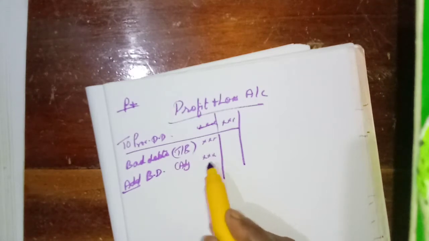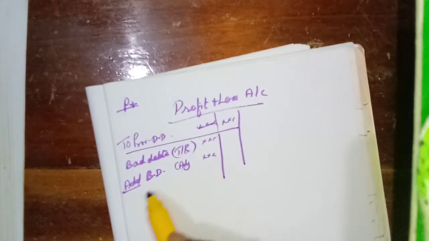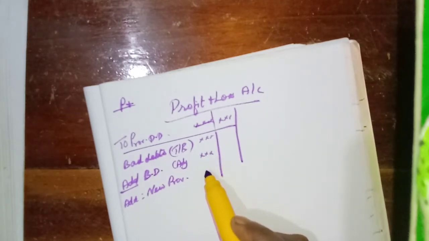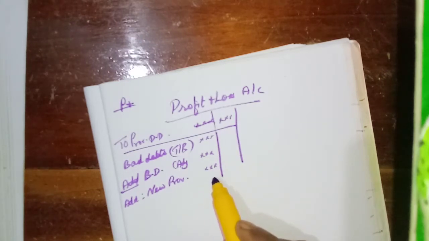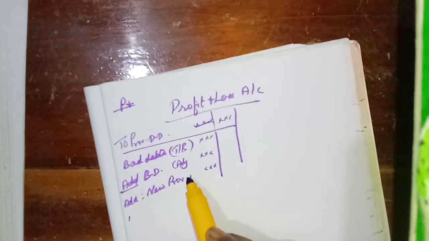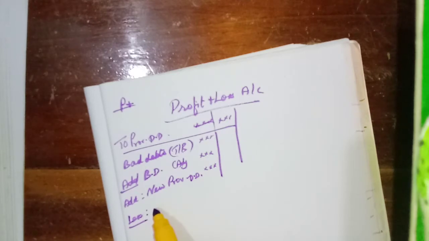We will add, then add new provision for discount on debtors, less provision for doubtful debts, less old provision.